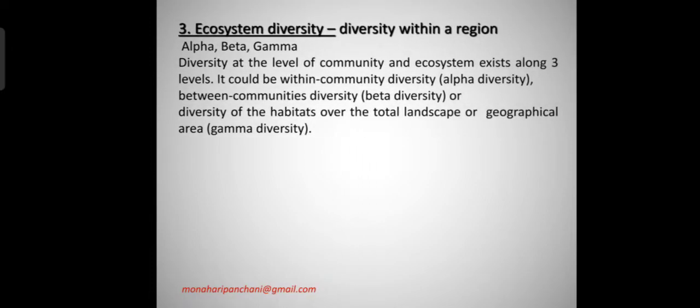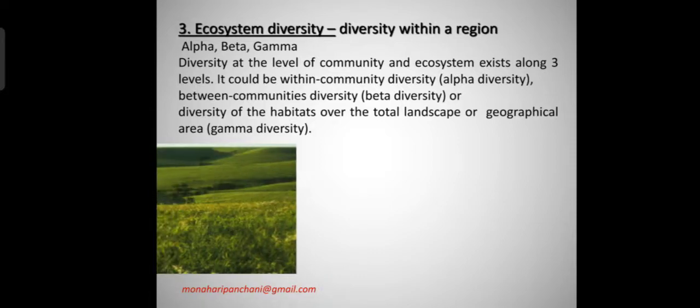Now third is ecosystem diversity. Diversity within a region. It includes alpha, beta and gamma. Diversity at the level of community and ecosystem exists along three levels. It could be within-community diversity, known as alpha diversity, between-communities diversity, known as beta diversity, or diversity of habitat over the total landscape or geographical area, known as gamma diversity.